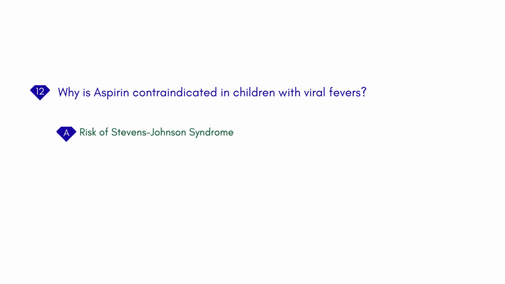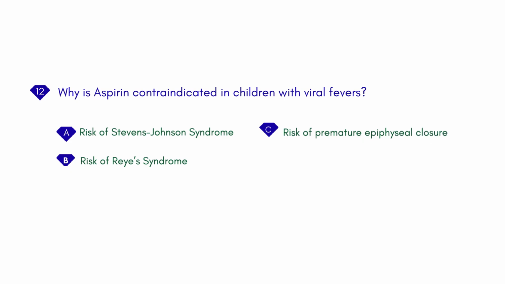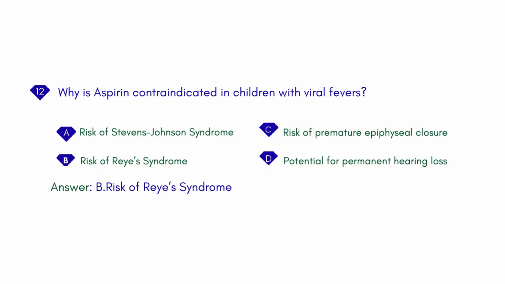Why is aspirin contraindicated in children with viral fevers? A. Risk of Stevens-Johnson syndrome. B. Risk of Reye's syndrome. C. Risk of premature epiphyseal closure. D. Potential for permanent hearing loss. Answer: B. Risk of Reye's syndrome.